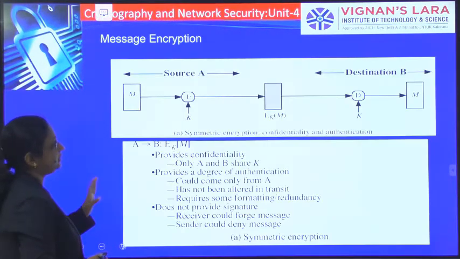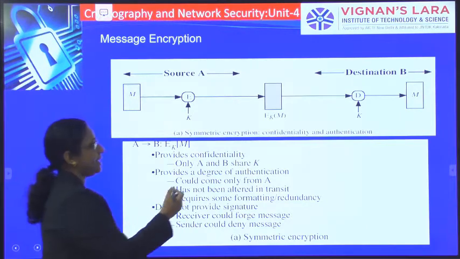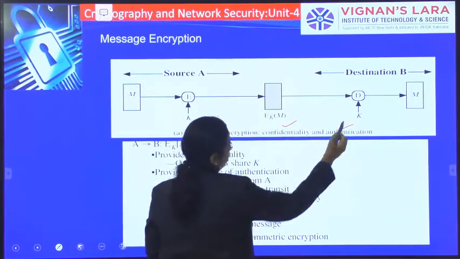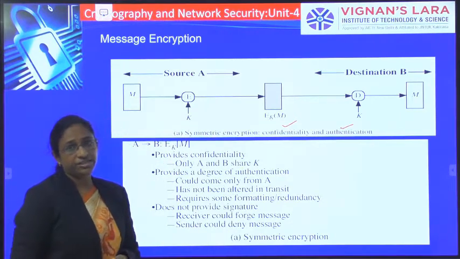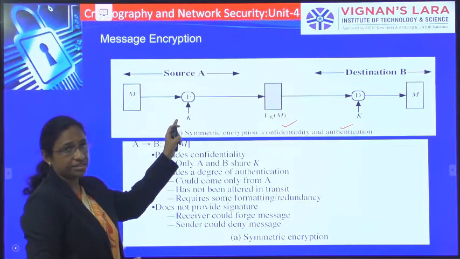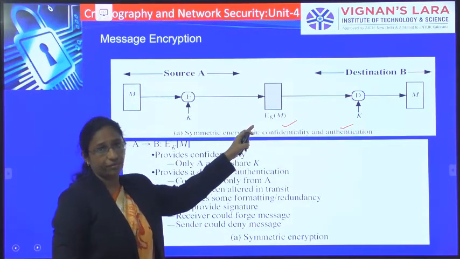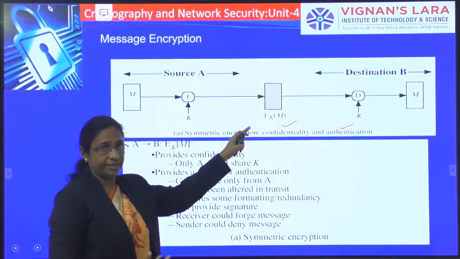So this is symmetric encryption, where it provides confidentiality and authentication. For confidentiality, the message is encrypted by a key and converted into a scrambled form. The scrambled form means that you are achieving confidentiality.